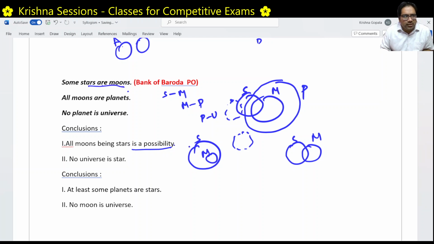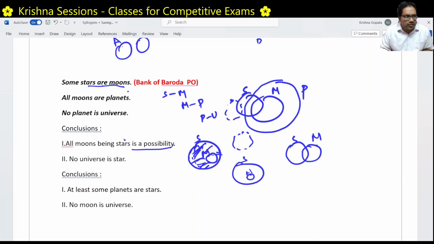Some stars are moons. In this case also, some stars will be moons. Other stars are not moons. So only these many stars are moons, and the rest of the stars are still not moons. We can always draw this diagram, right? This becomes moons, this becomes stars. We don't necessarily need to draw it like this. So all moons being stars is actually a possibility. We can draw this condition like this, right?